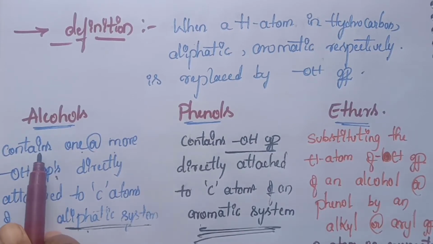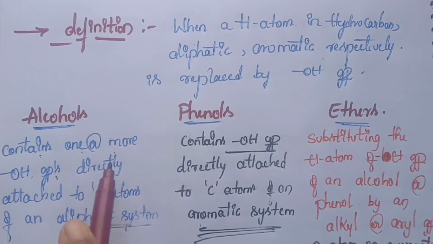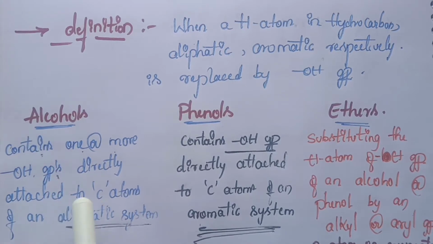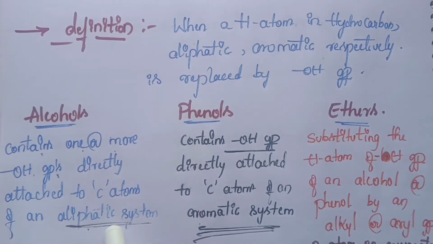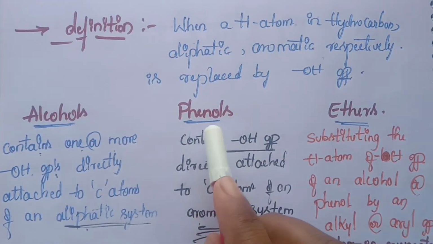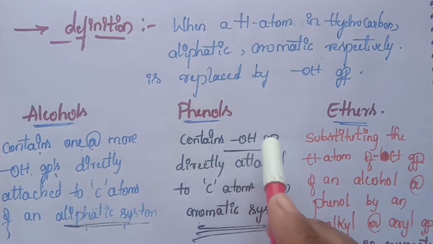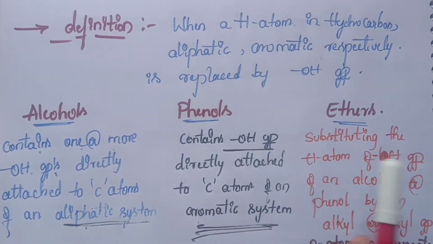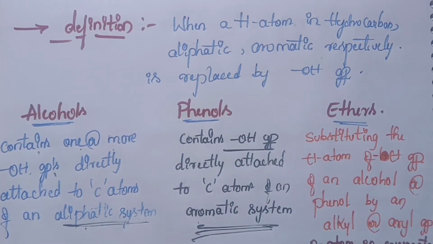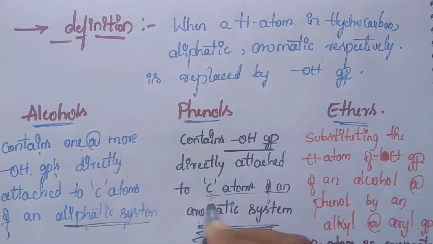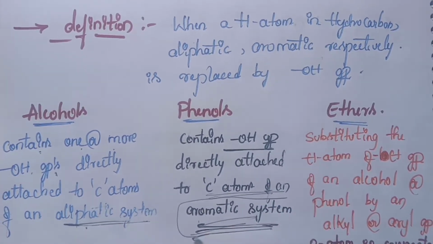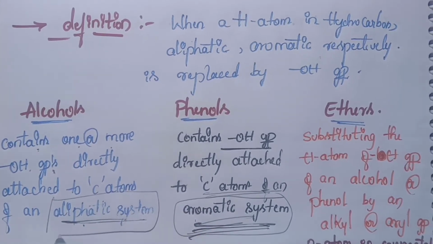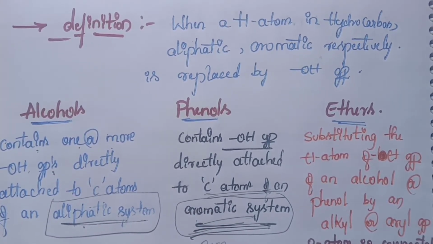Alcohols contain one or more OH groups directly attached to the carbon atom of an aliphatic system. Here the OH groups are directly attached to the carbon atom in an aliphatic system only; that is called alcohols. Then we move on to phenols. Phenols contain OH groups directly attached to the carbon atom of an aromatic system. Aromatic means a benzene ring.